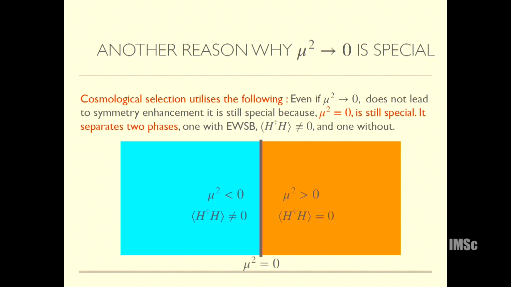There is some principle that almost all of them are using. As I said, earlier symmetry-based approaches used to say that mu squared going to 0 is special because you recover some symmetry. But in these models, mu squared equal to 0 is not special because it recovers some symmetry. Indeed, as you saw, symmetry-based solutions are hard to accommodate with LHC null results. Mu squared equal to 0 is special because it separates two phases. So another way of phrasing the hierarchy problem is that the mu squared of the Higgs is very close to the point which separates the two phases, the electroweak symmetry breaking and preserving phases.